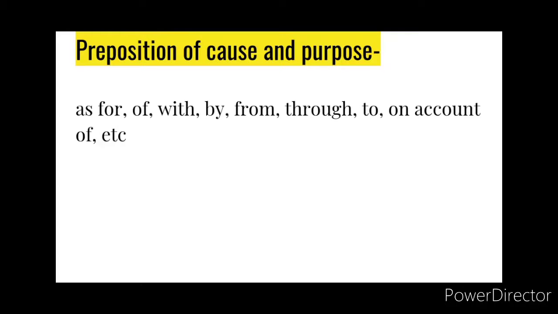Here the sentence says we need to start preparations, but for what? For sports day. Second example, I need money for the rent. Now I need money, but for what? For the rent. So it tells you the purpose, the reason why you need the money.